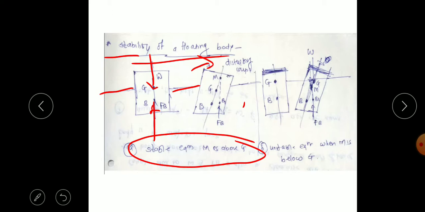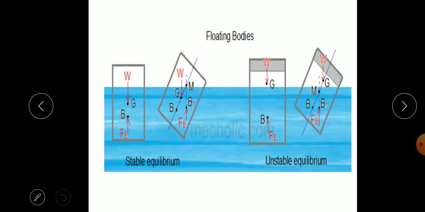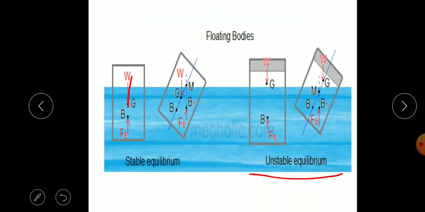And the second one is the case when, you can see in the next diagram, the unstable equilibrium. Here the M point is below the G point. The metacenter is below the center of gravity, that is unstable. So we can see how stable equilibrium works.